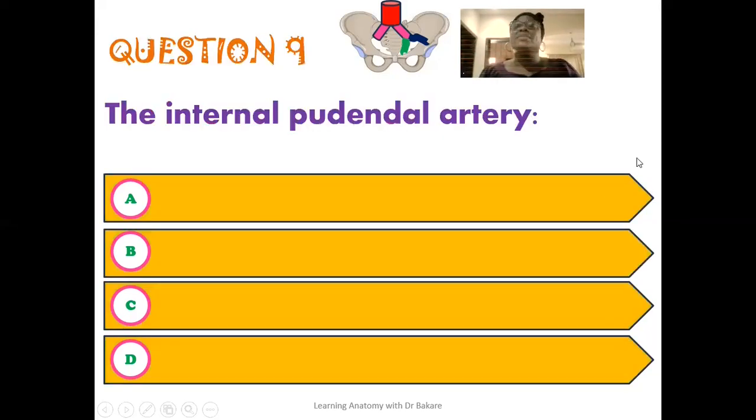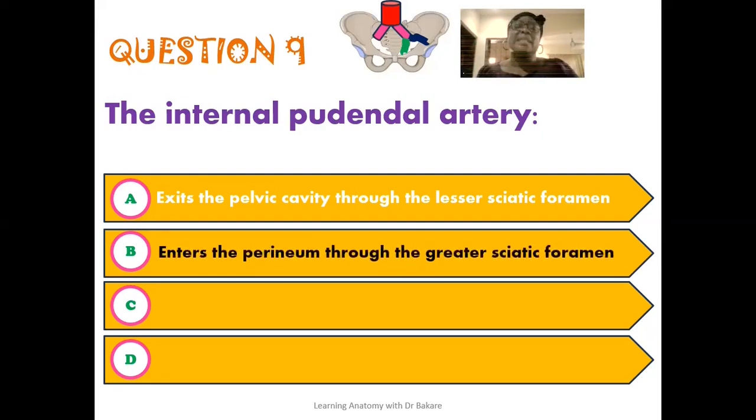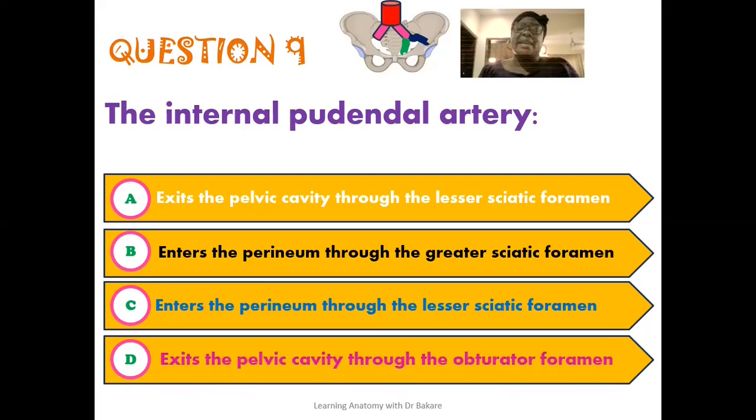The ninth question reads that the internal pudendal artery is seen to exit the pelvic cavity through the lesser sciatic foramen. Is the internal pudendal artery seen to enter the perineum through the greater sciatic foramen? Is the internal pudendal artery seen to enter the perineum through the lesser sciatic foramen? Or is the internal pudendal artery seen to exit the pelvic cavity through the obturator foramen? If you go through a lecture on the internal pudendal artery, in that lecture we describe the course or the path it runs from one region to the other.